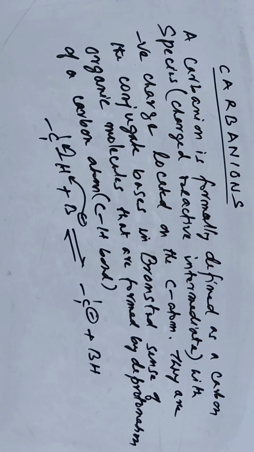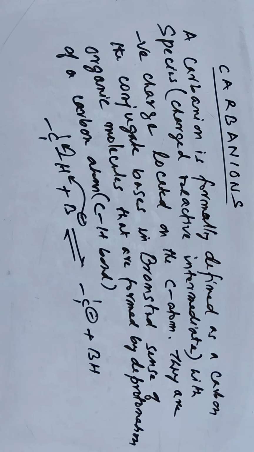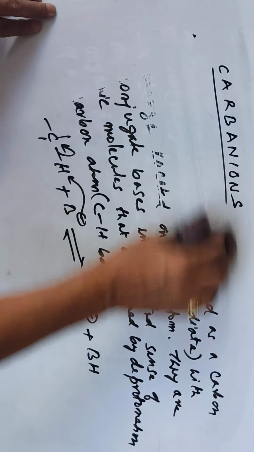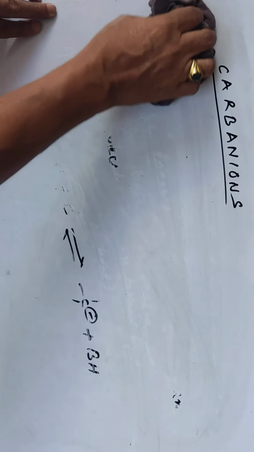Another way: carbanions are linked to organometallic chemistry. Basically, they are usually used in organometallic chemistry also. When these carbon atoms are linked with very electropositive metals, for example alkali metals, then they behave as a carbanion. So I will give some examples. I'll write down here again.